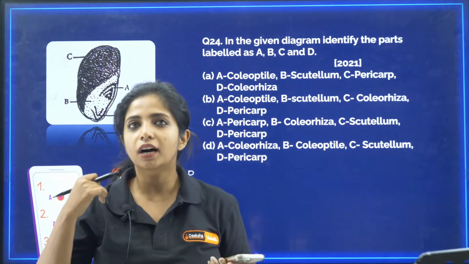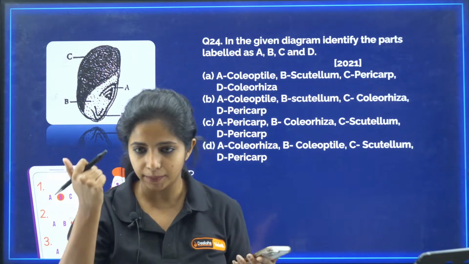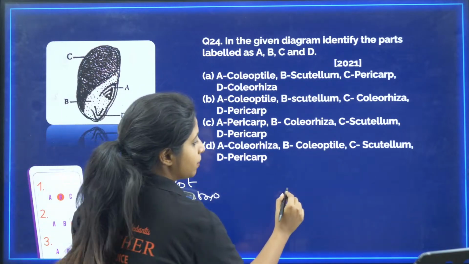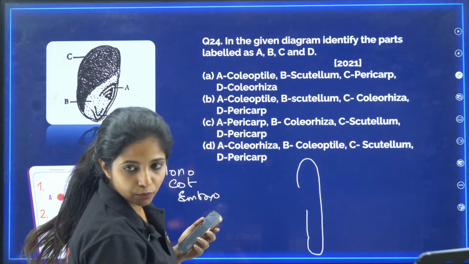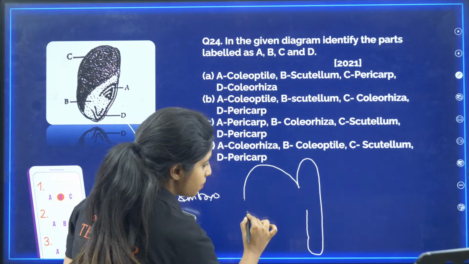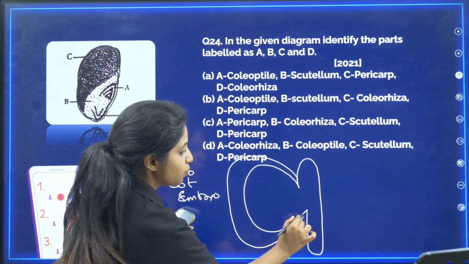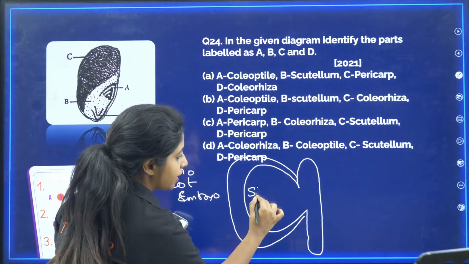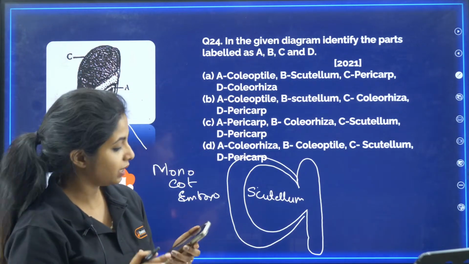and that is known as cotyledon. So, they just have one cotyledon. It looks something like this. They have an embryonal axis and they have one big cotyledon. And apart from that, they also have endosperm. This cotyledon which is there is known as scutellum.